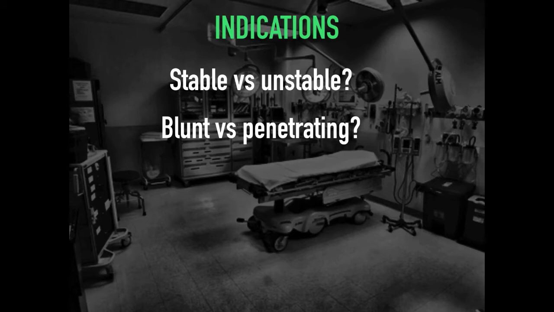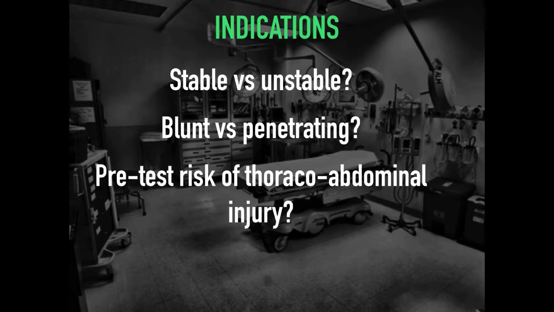The greatest amount of evidence is in blunt thoracoabdominal trauma in terms of picking up significant injuries. In penetrating trauma, a finding may be clinically significant with high specificity, but it may not have enough discerning power to rule out significant intrathoracic or abdominal injuries. In the pretest risk of thoracoabdominal injury, if your pretest risk is high, then regardless of your eFAST findings, you may require either immediate intervention or further imaging, including CT.